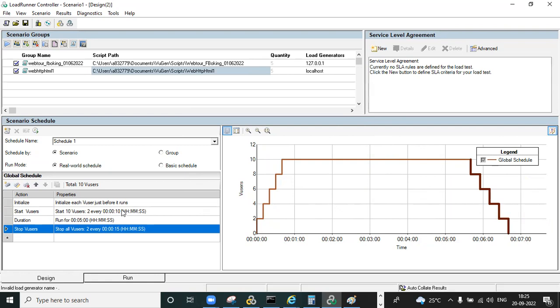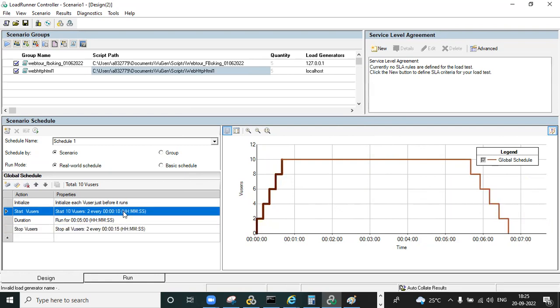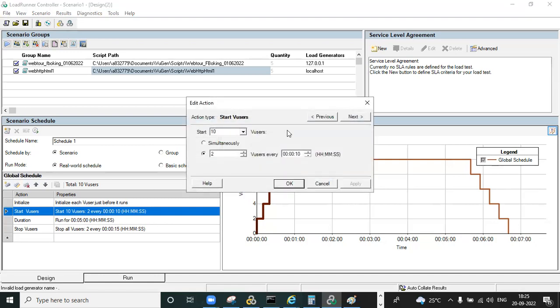So ramp up, nothing but, see, this is the start user, nothing but ramp up. Ramp up is nothing but gradually increasing the load. So even if you are doing a 1 hour test with like 500 users, within 2 minutes only all users should have arrived. So how you can design it, for example, I give it here.